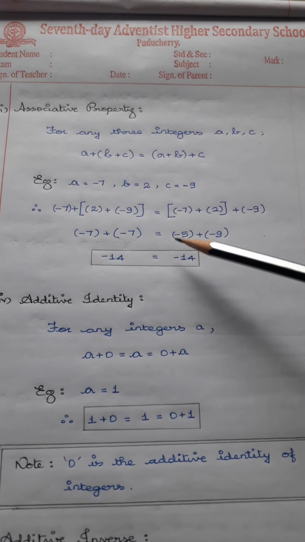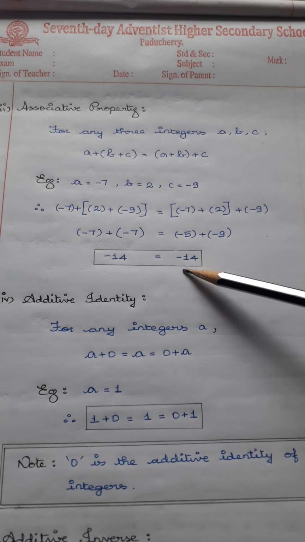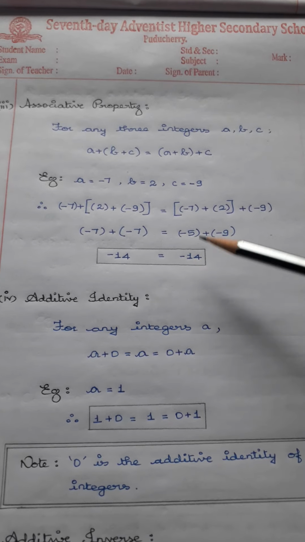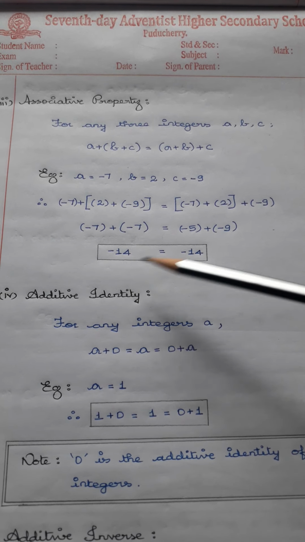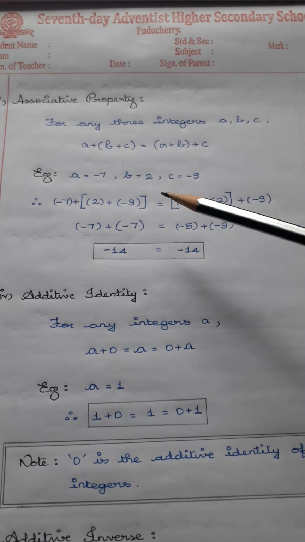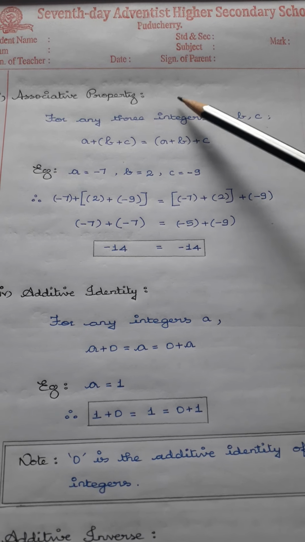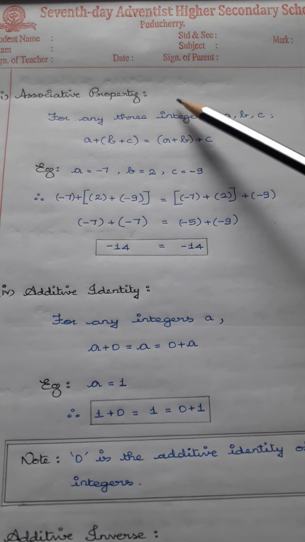Here, minus 9. Both the signs are equal, so add it and put the sign. So minus 14. Since both the answers are equal on the left hand side and right hand side, it states that the addition of integers is associative.